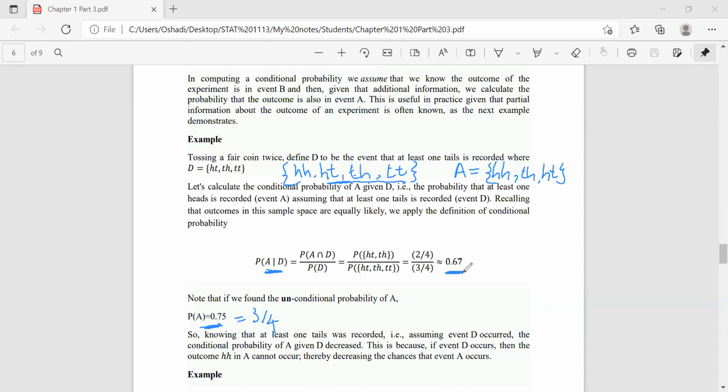So knowing that at least one tail was recorded, assuming event D occurred, the conditional probability of A given D decreased. This is because if event D occurs, then the outcome HH in A cannot occur, thereby decreasing the chances that event A occurs. So now I think the concept of conditional probability is clearly explained, right?